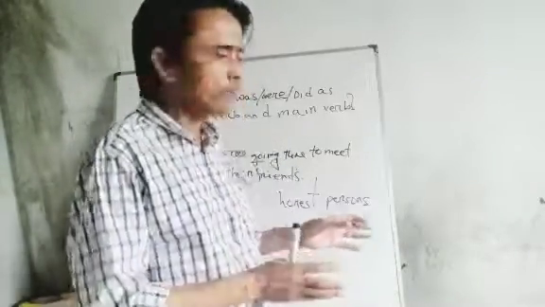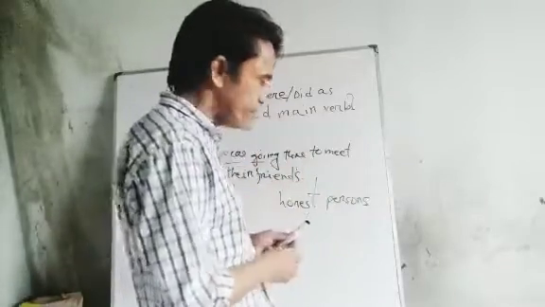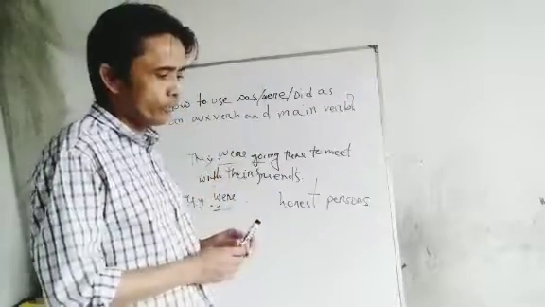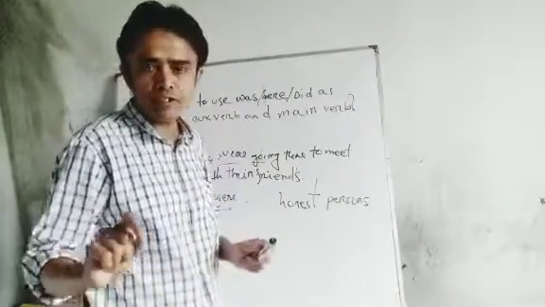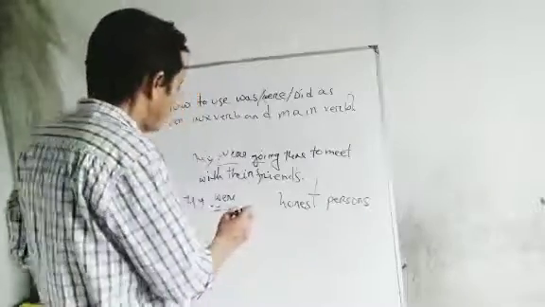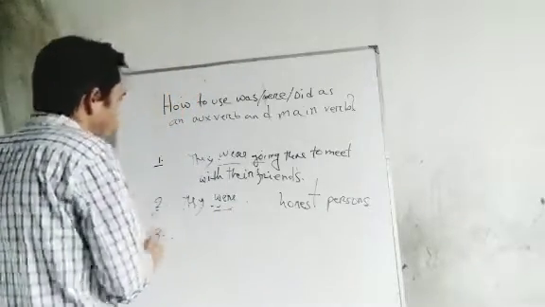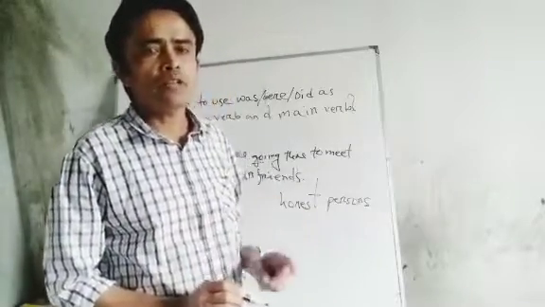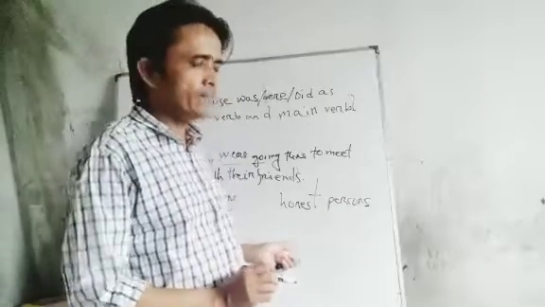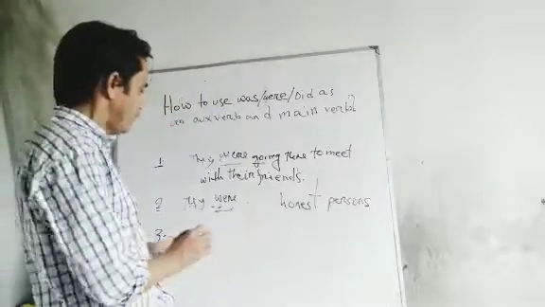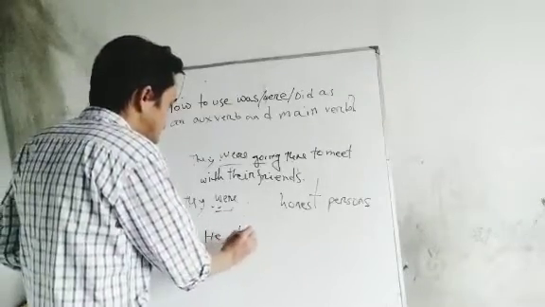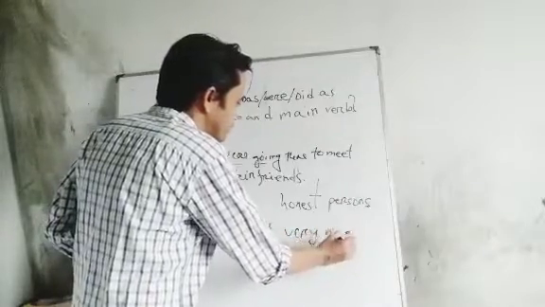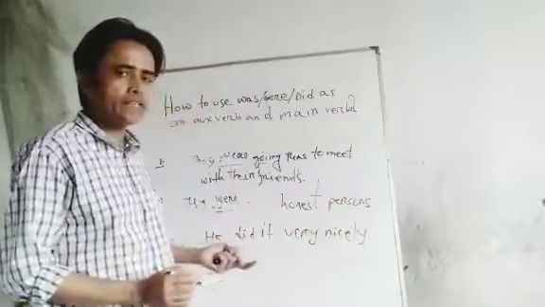So now I am telling something about past did. This is also very important for us to make any sentence for ourselves. Okay, do you understand? Firstly, I would like to tell you that did also you can use as an auxiliary or main verb. By writing something, I will try to clear this. Like, he did it very nicely.